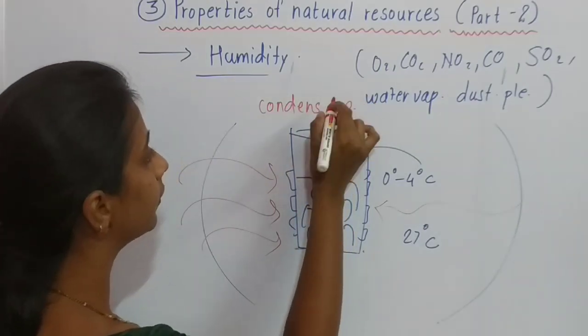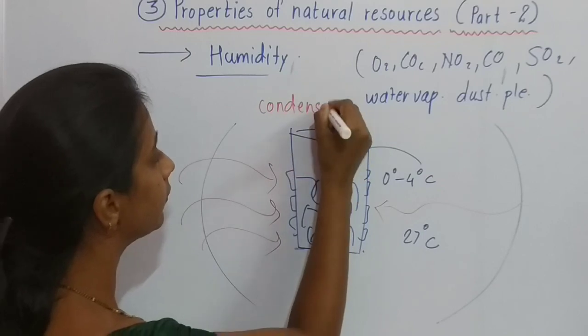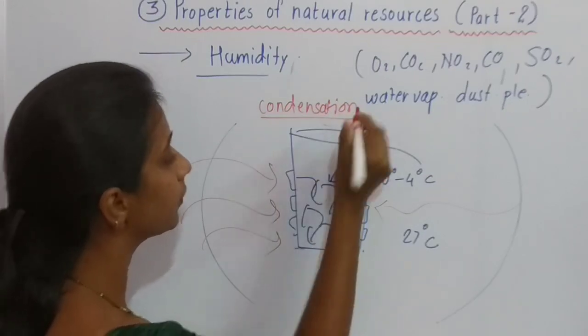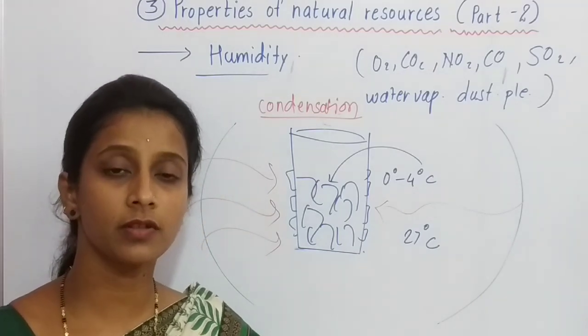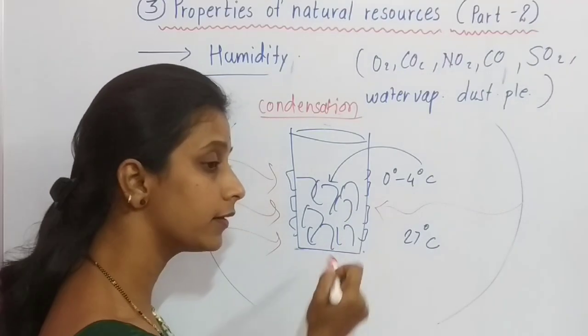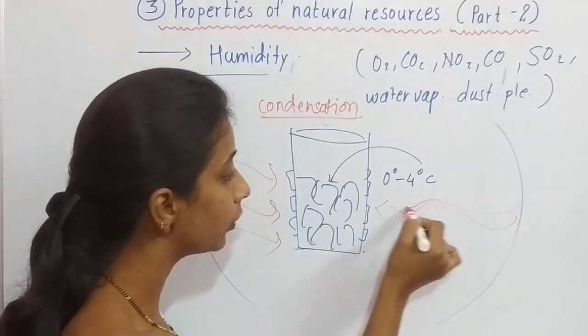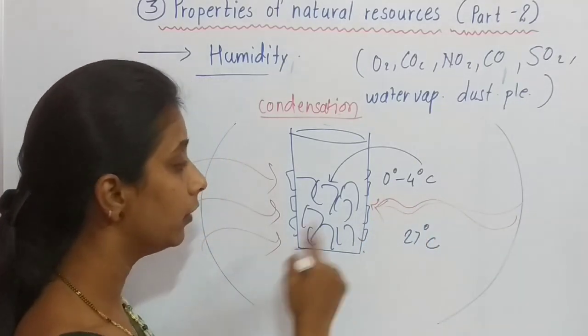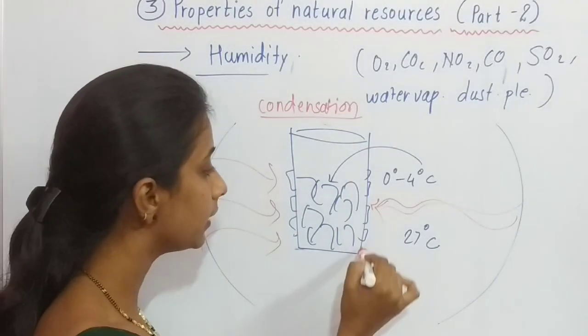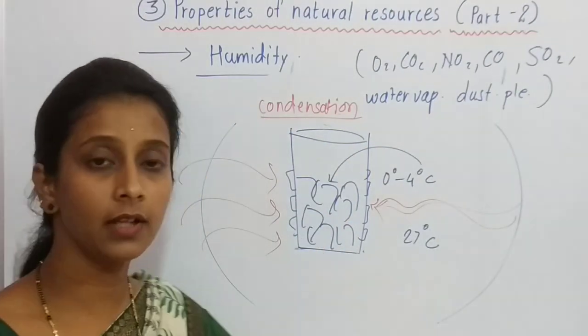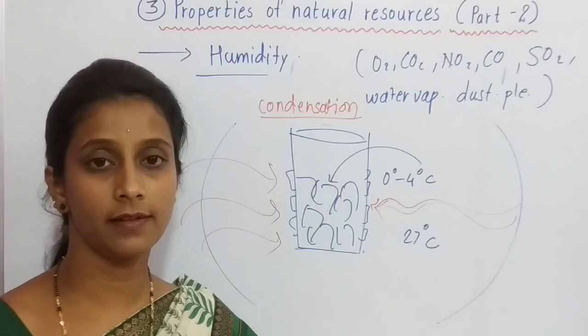Okay students, condensation means water vapor turns into water again. Such a process is called condensation. And here the same thing happens. These water vapors become water, they turn into water, and so the water is saturated on the glass surface.